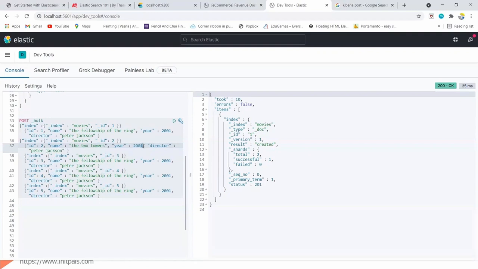Two Towers, keeping the same. Here it's Return of the King, and then 7. Then the other name is the movie name itself.